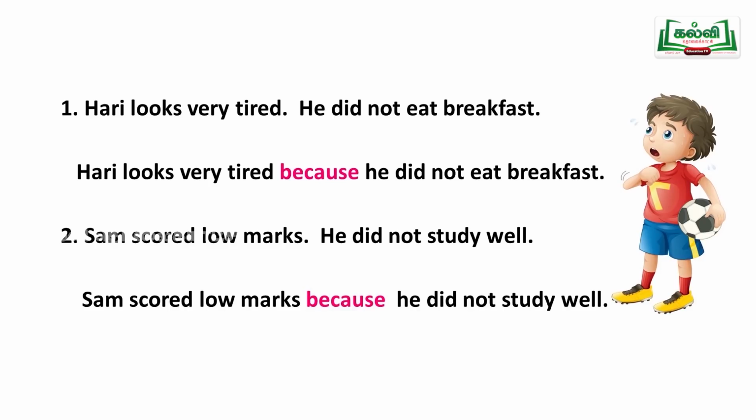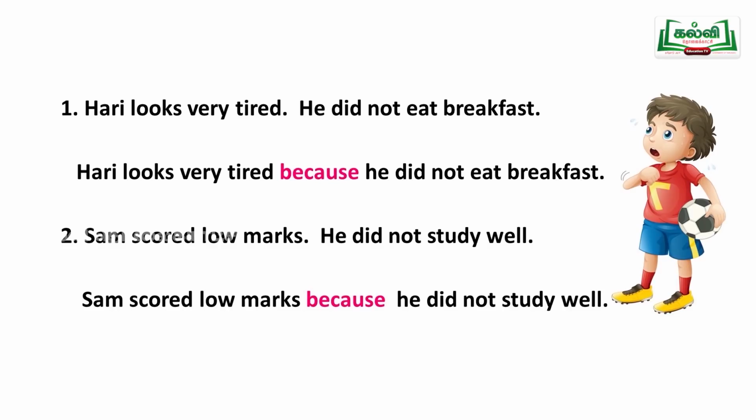In the same way, Sam also scored very low marks. Because he did not study well. Why? He did not study well. He scored low marks because he did not study well. Understand? Because meaning ஏனென்றால்.